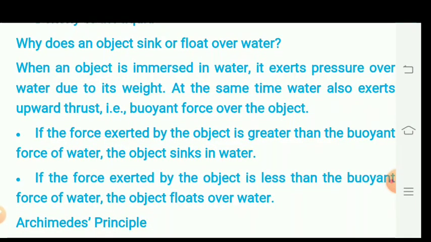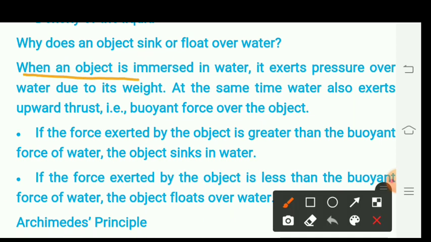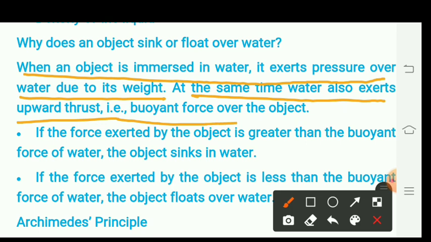How and why can you say that some objects sink directly in the liquid and some objects, when placed in the liquid, float over it? The answer to this question is that when an object is immersed in water, it exerts pressure over the water due to its weight. At the same time, water also exerts an upward thrust, that is the buoyant force, over the object.